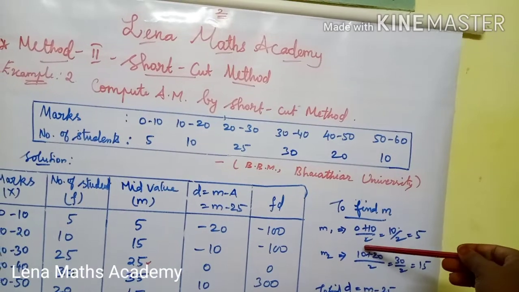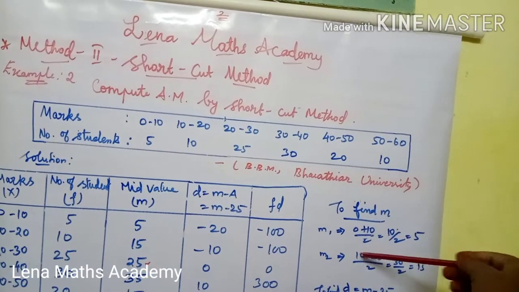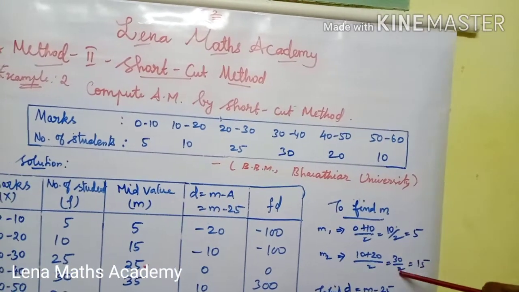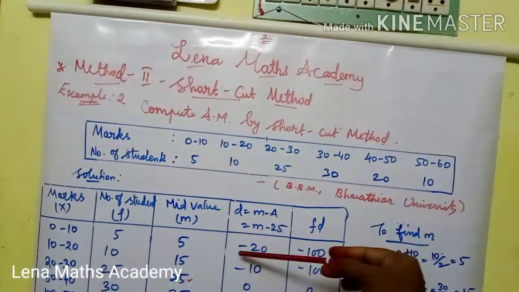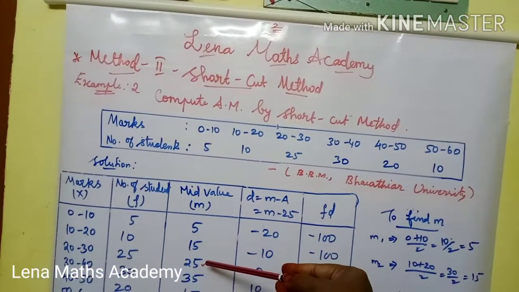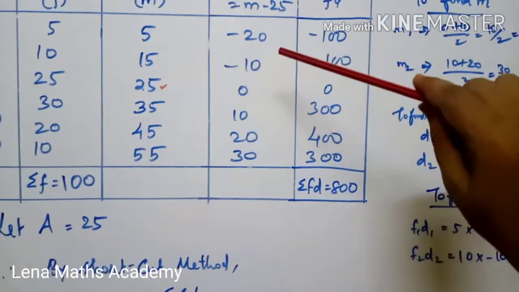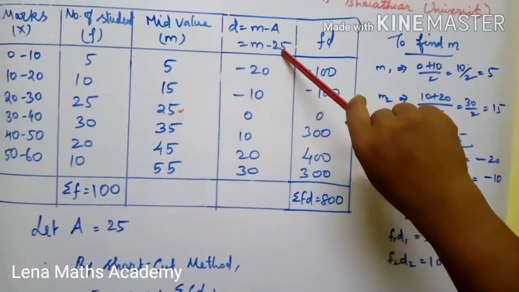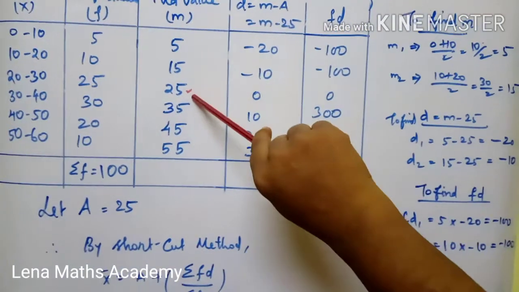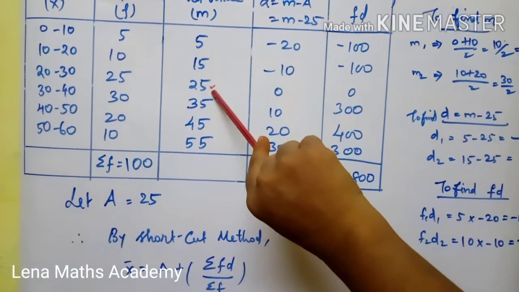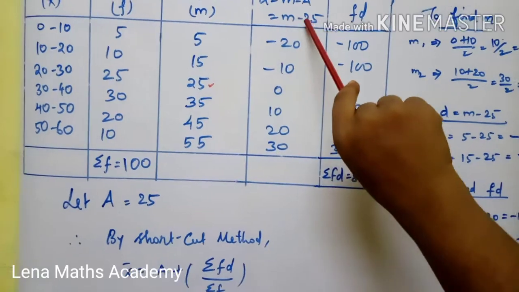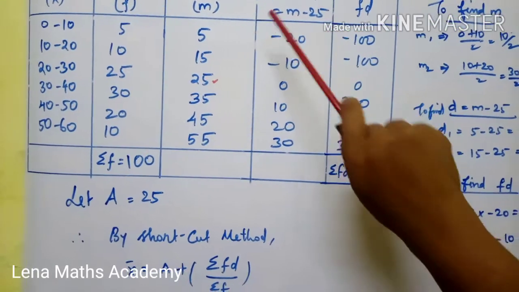Second class interval 10 to 20. So 10 plus 20, 30 by 2, 15. So the second mid value is 15. Similarly we get 25, 35, 45, 55. Next, deviation, M minus 25. Here I choose the assumed mean 25. So M minus 25 is the deviation.